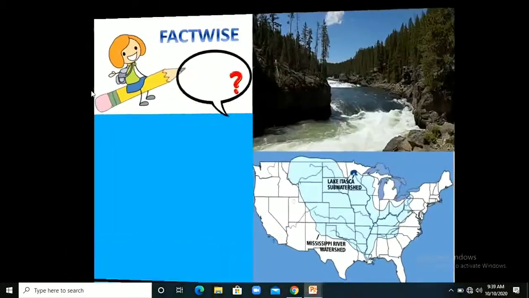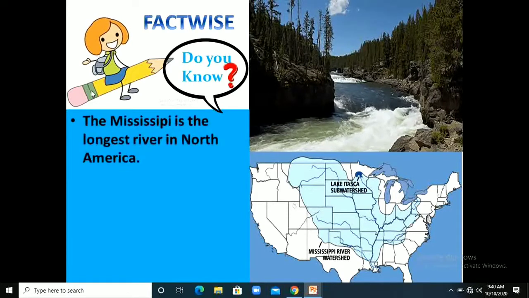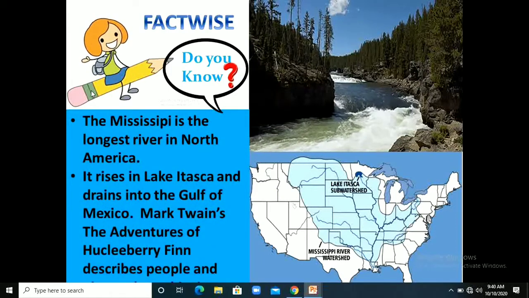Look at this water body. This is the Mississippi River, which lies in North America. And do you know, this Mississippi River is the longest river in North America, right? It rises in Lake Itasca and drains into the Gulf of Mexico.